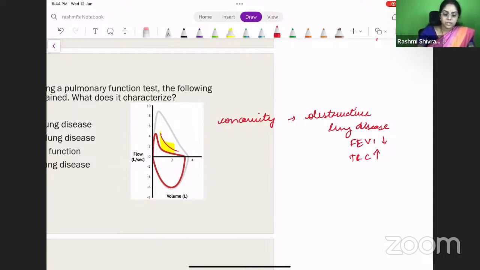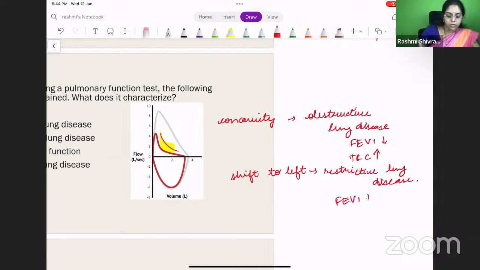Okay, so what happens in restrictive disorder? This graph will be shifted to the left because there is a restriction. Inhalation is also a problem, expiration is also a problem. So the shift of the curve to the left will be found in restrictive lung disease, right? In this, again, the FEV1 will be reduced and the total lung capacity will also be reduced.